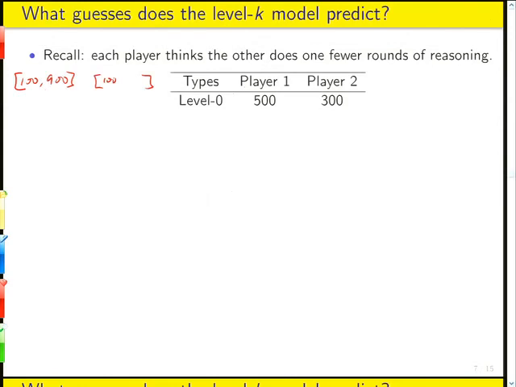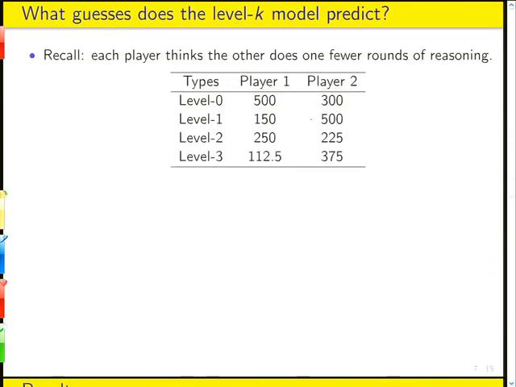And then, for the remaining levels above that, we can forget about the ranges completely. Because they don't care about the ranges anymore. They just care about what an opponent with one less level of sophistication would do. And we already have that. So we've done all of the work already. A level 1 player 1 just takes a level 0 player 2's number and divides it in half because their target is 0.5. And a level 1 player 2 just takes player 1's level 0 guess, which is 500, multiplies it by 1.5, which gets us 750, but then it's truncated because player 2 can't go above 500. Okay? And you can just apply the same logic up for levels. Each level best responding to what the level below them would do.